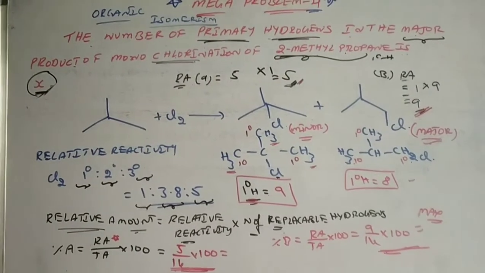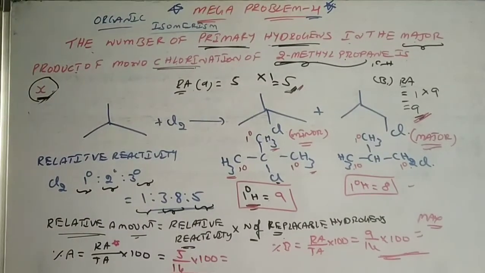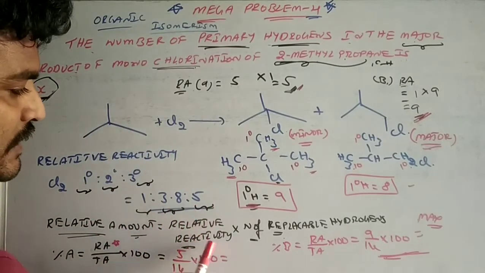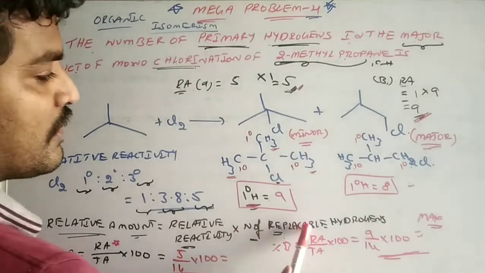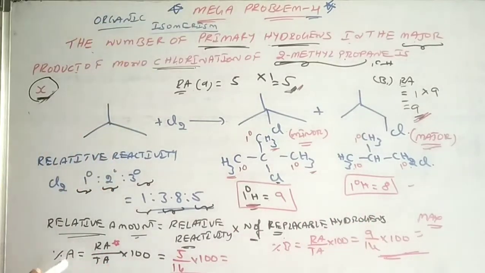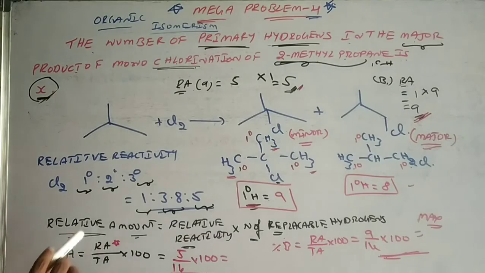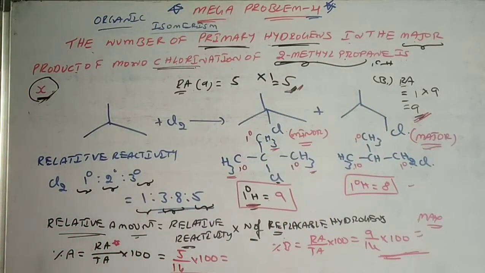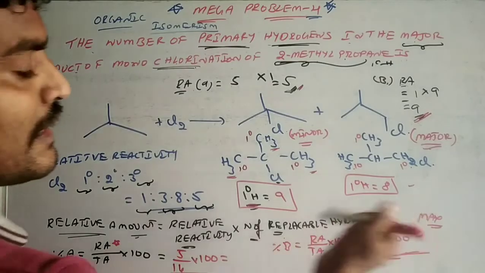So whenever they ask you during monochlorinations and all, which is the major product and which is the minor product, you have to find the relative amount by using relative reactivity into number of replaceable hydrogens. Finally, percentage of element equals relative amount by total amount into 100, and you have to find which is major.